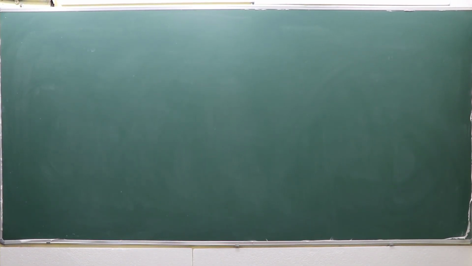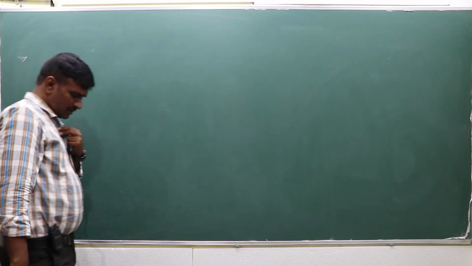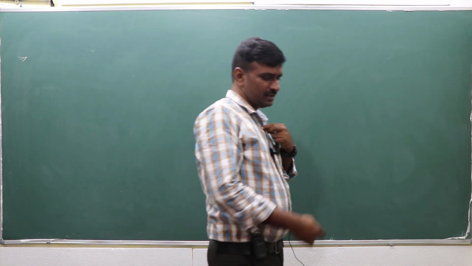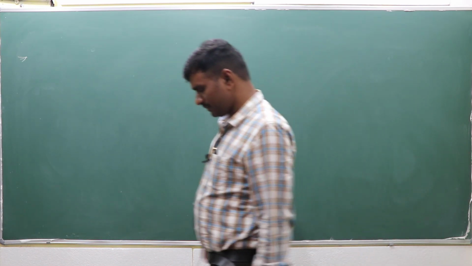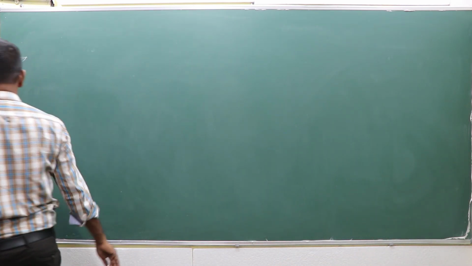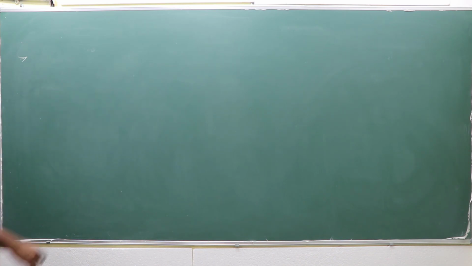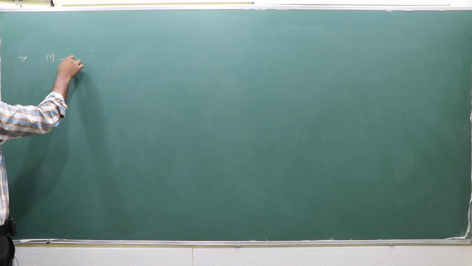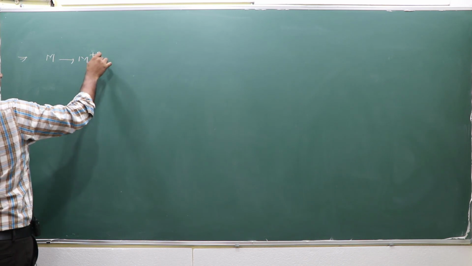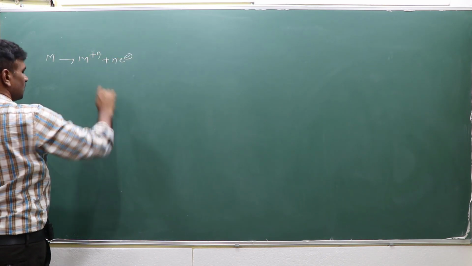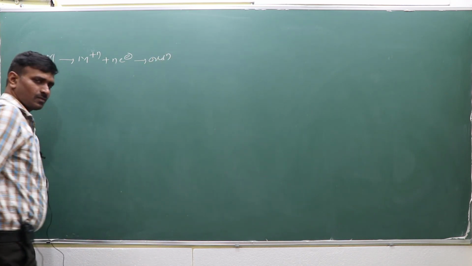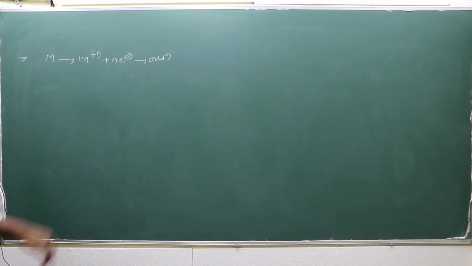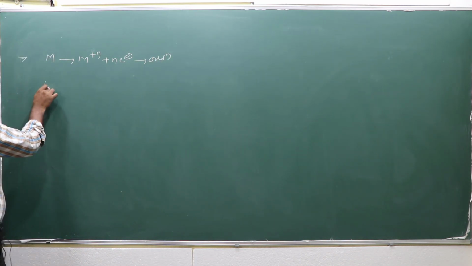The next one. In the Nernst equation, if only a half cell is given, suppose an oxidation half cell is given, how do we write the Nernst equation for this?